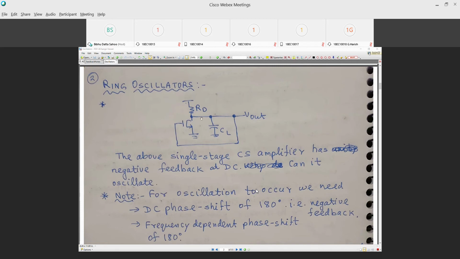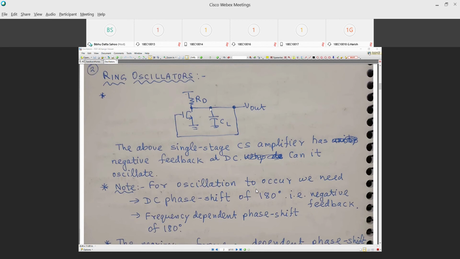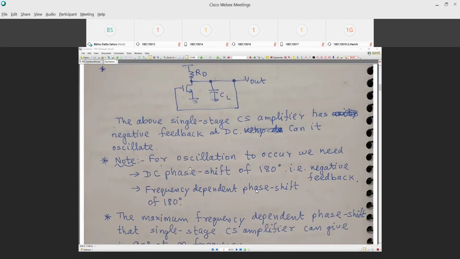Can it ever oscillate? Now look at it this way. There is a 180-degree phase shift. So there is a DC phase shift of 180 degrees because of the negative sign. If this increases, the output is going to reduce at all frequencies and at DC. There is a frequency dependent phase shift, and there is a frequency for oscillation to occur. We need DC phase shift of 180 degrees, that is negative feedback, and frequency dependent phase shift of 180 degrees. So a total of 360 degrees of phase shift is needed. But in this topology, there is a DC phase shift of 180 degrees.